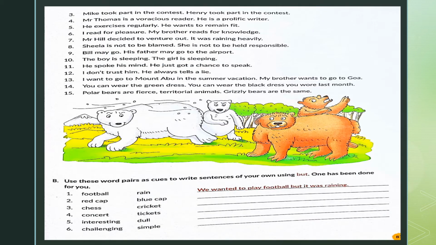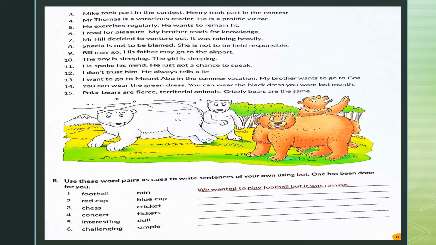Now come to the third question from the same exercise. Mike took part in the contest. Henry took part in the contest. This can be written as: both Mike and Henry took part in the contest. You can also say: not only Mike but also Henry took part in the contest. There's also a third correct answer to this, that is: Mike as well as Henry took part in the contest. All these three sentences are correct.